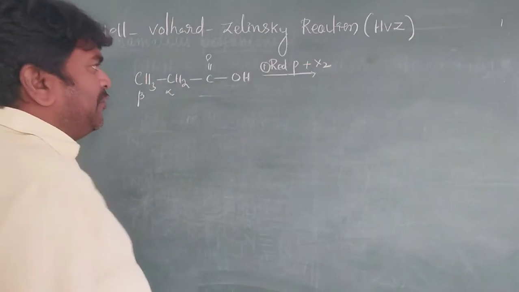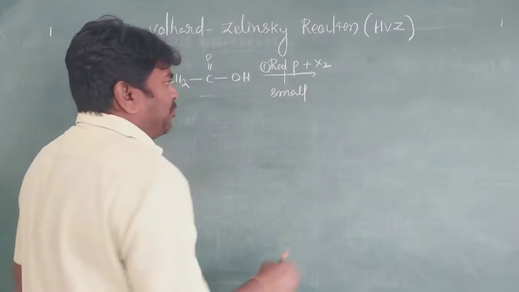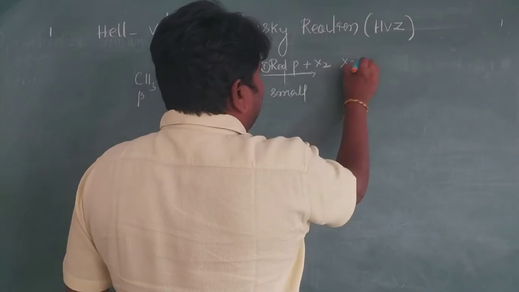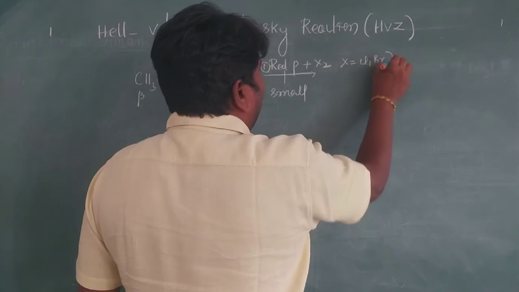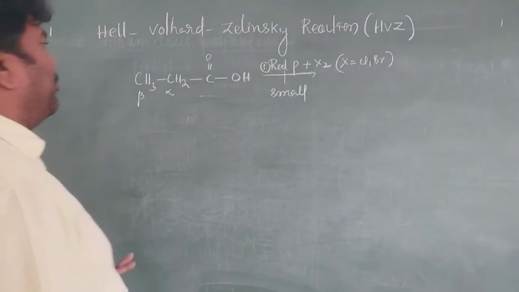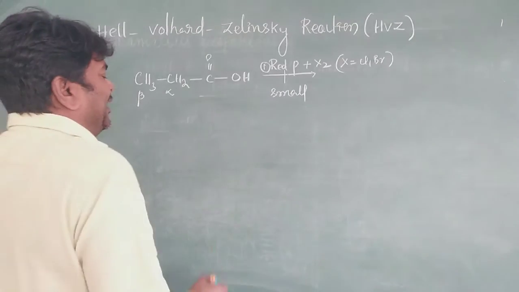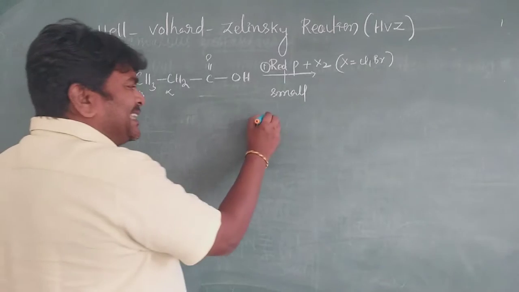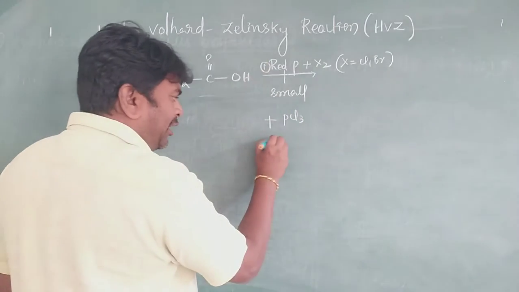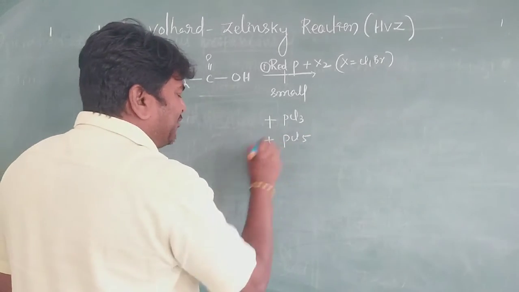We take a small amount of red phosphorus. It is very important, a small amount of red phosphorus, where X is chlorine or bromine only. It is very important. What happened here? In the previous class we discussed this: when a carboxylic acid reacts with PCl3 or PCl5, it is very important.